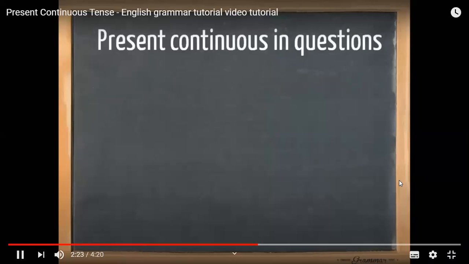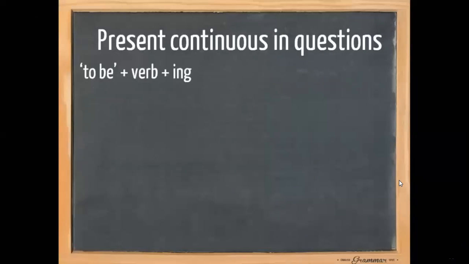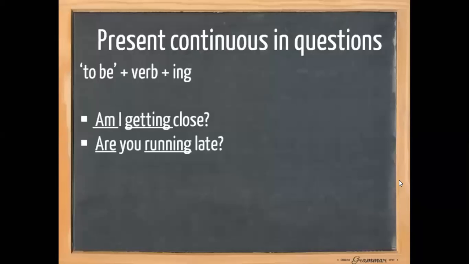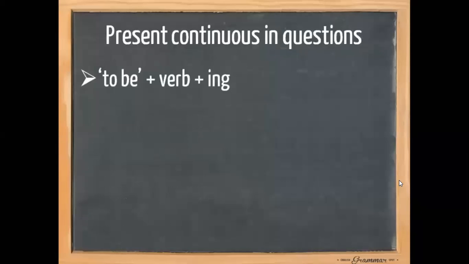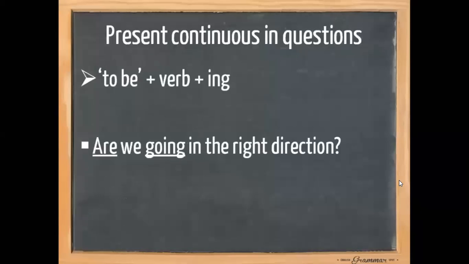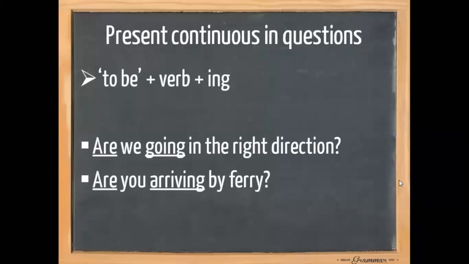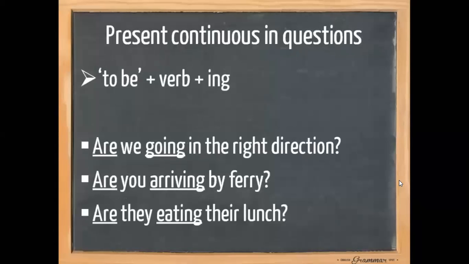Now let's have a look at the present continuous in questions. We need the auxiliary verb to be, a verb, and ing. For example, am I getting close? Are you running late? Is he taking a bus? Is she playing tennis? Is it snowing? And for the plural forms, are we going in the right direction? Are you arriving by ferry? Are they eating their lunch?